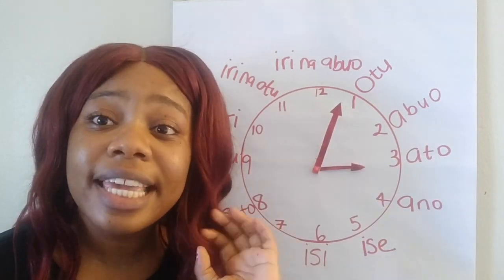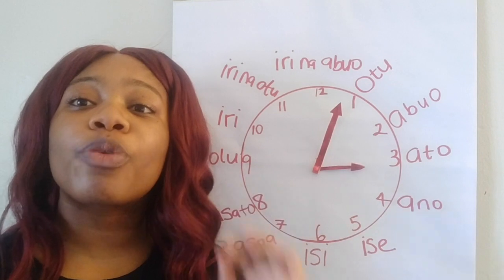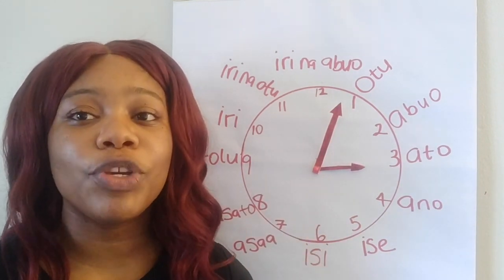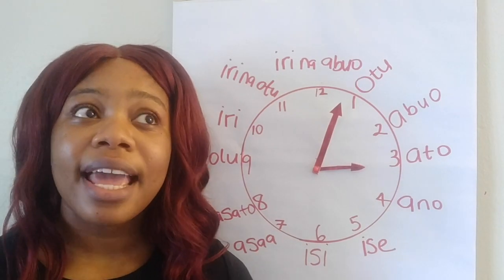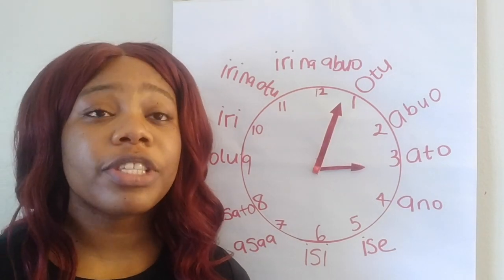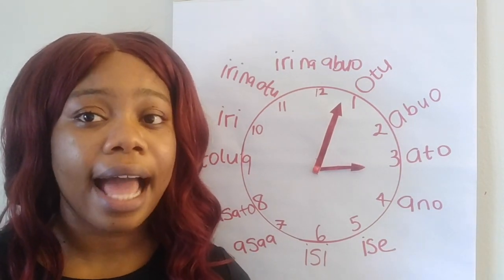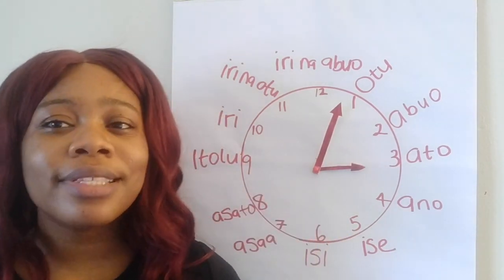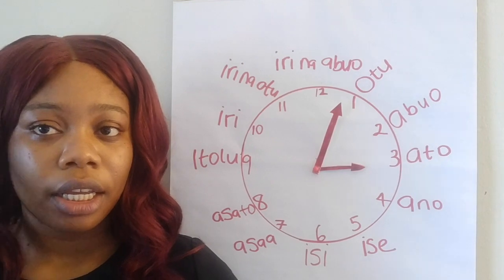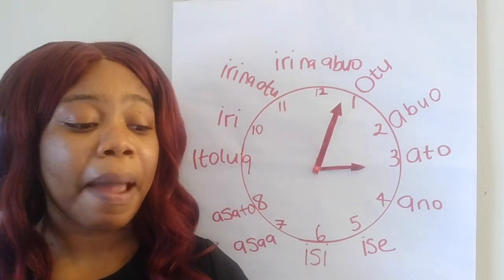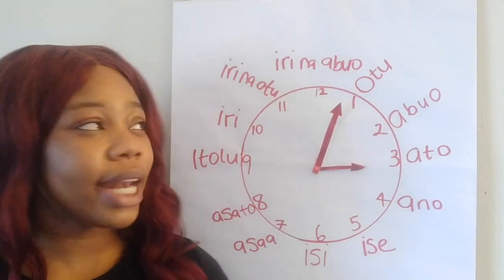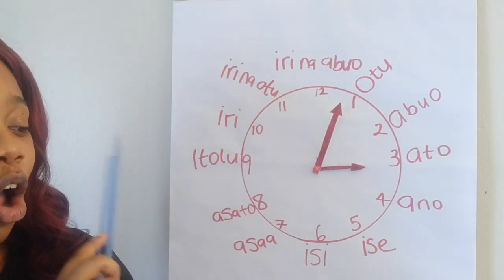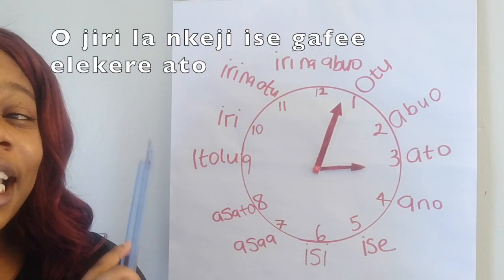But when you use Nkeji, you're referring to the minutes. Don't get it confused. Nkeji, minutes. Elekere, hour. So if you say Okola Elekere Ato, anybody who hears you thinks it's 3 o'clock. But when you say Nkeji, the person automatically is gonna think minutes. So when it's 3:05 in Igbo, you will say Ojirila Nkeji ise.